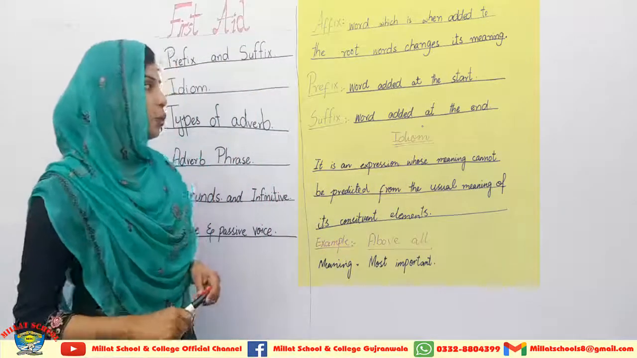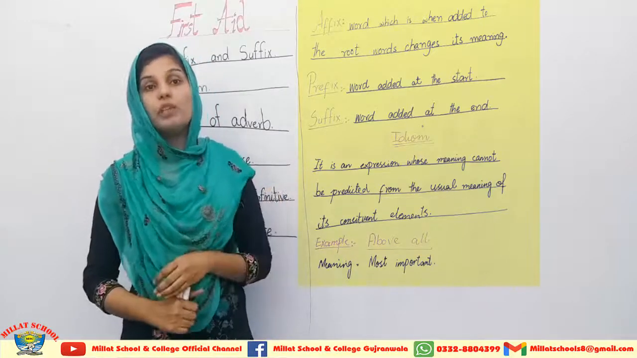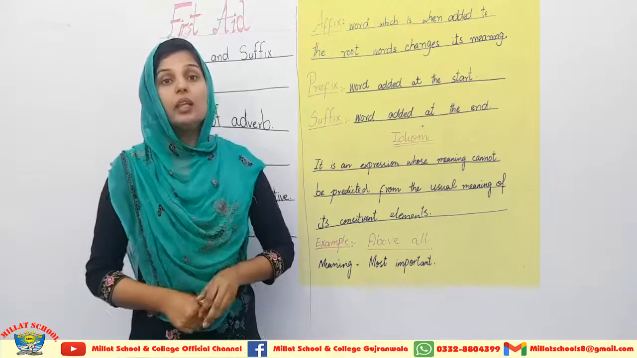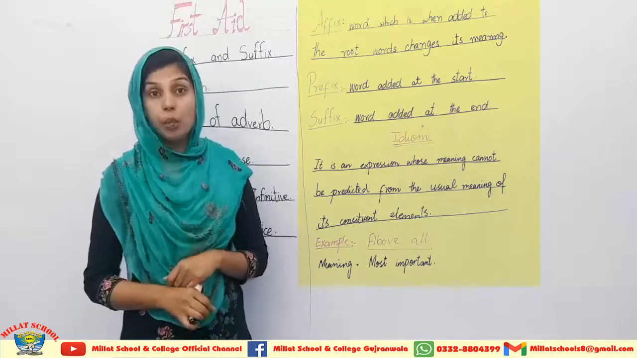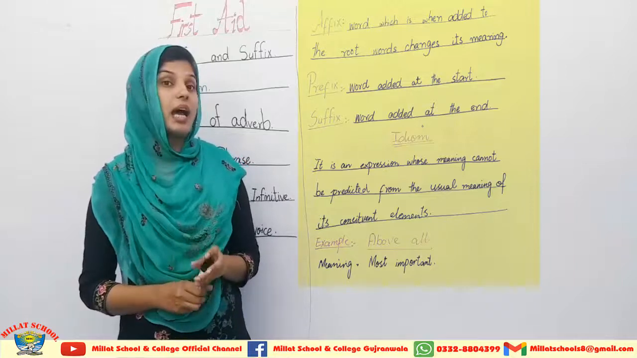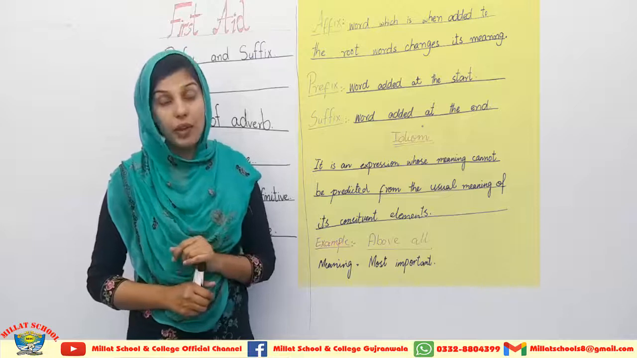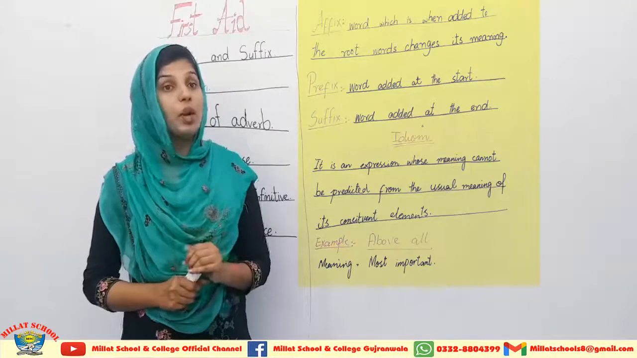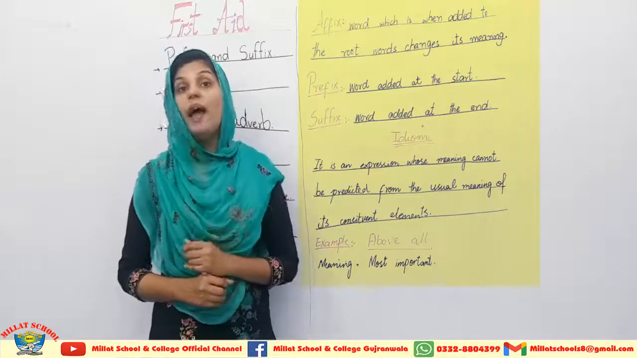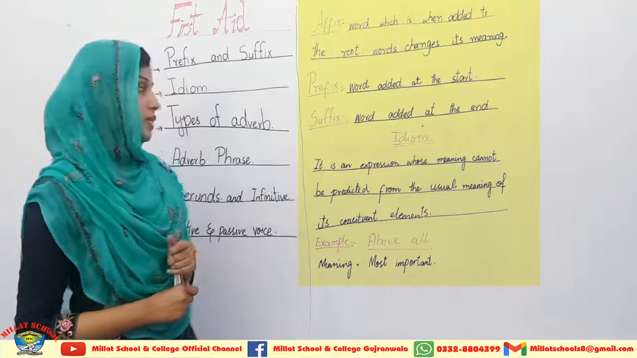Now I am coming towards the examples. The examples are here on the screen in front of you. It will surely help you to understand the words. For example, regard and dislocate. Here in the word regard, the re is a prefix, and in the word dislocate, dis is the prefix. So in these words you can understand that the meaning of the word will be changed by the addition of the prefixes.